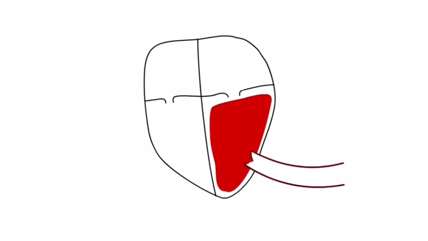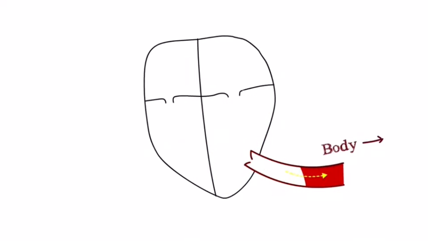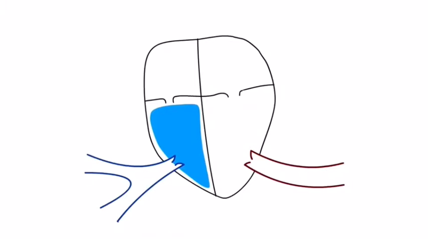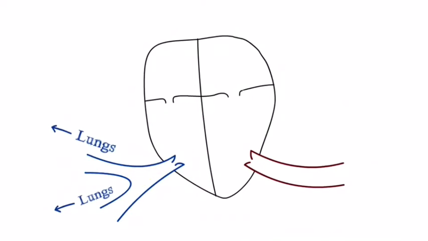The left heart contains oxygen-rich red blood for the body. The right heart contains oxygen-poor blue blood, which is pumped through the lungs to be filled with oxygen.